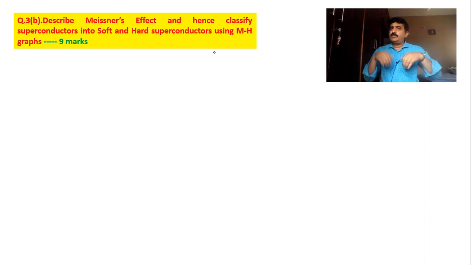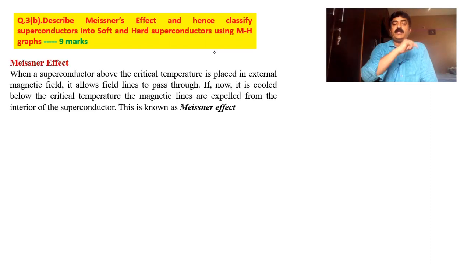If the applied field is too much, it will not see whether it is a conductor or superconductor. It simply penetrates through the substance, and the critical field is able to spoil the superconducting property. Only if the field is less than the critical value, then it will not enter, it will pass by the side of it. That means superconductors behave like very good diamagnets if the applied field is less than the critical field. This is what I have given in the wordings here.